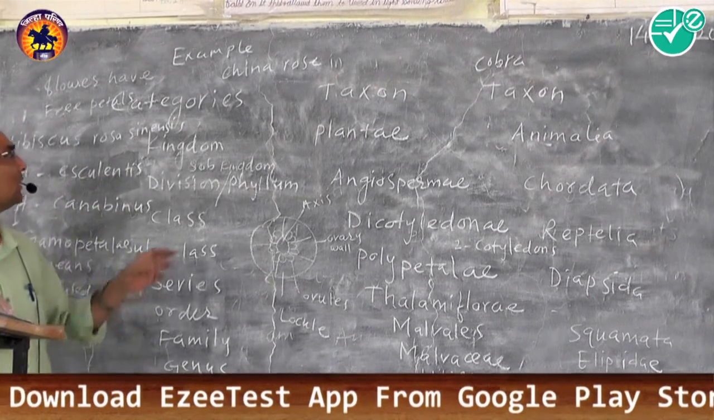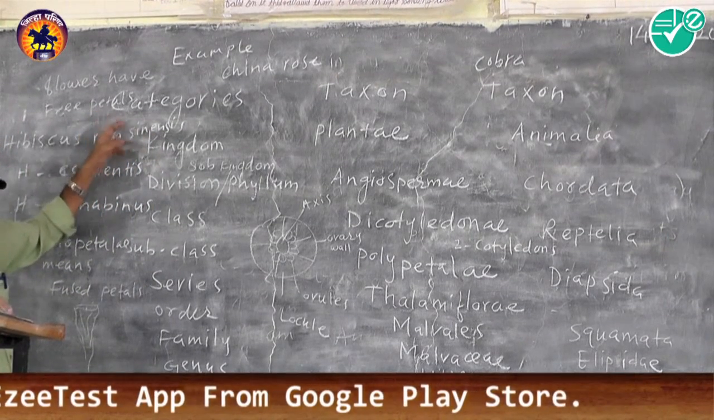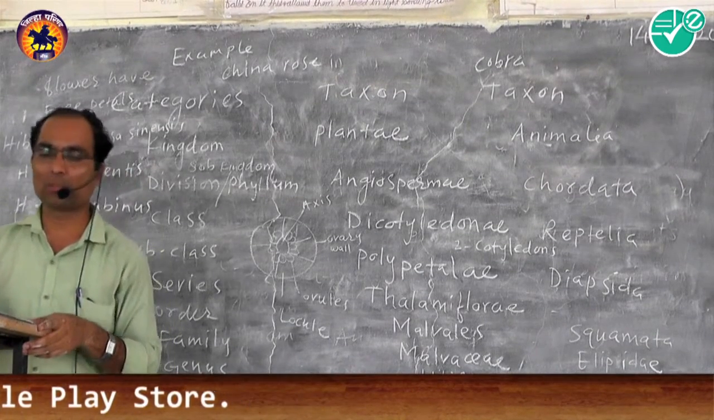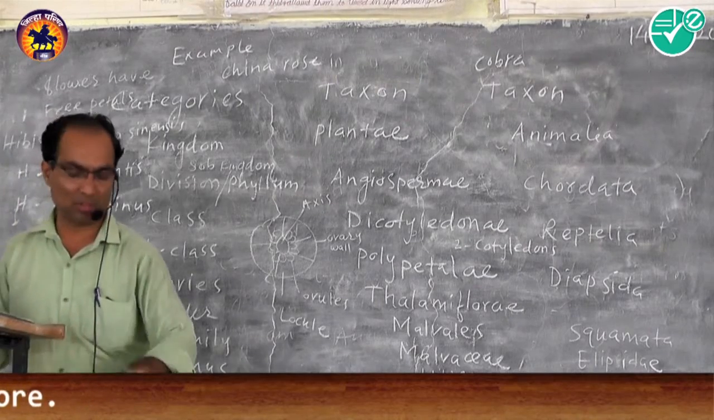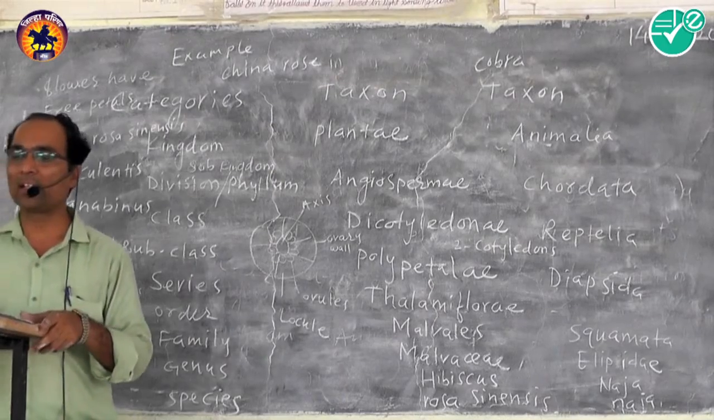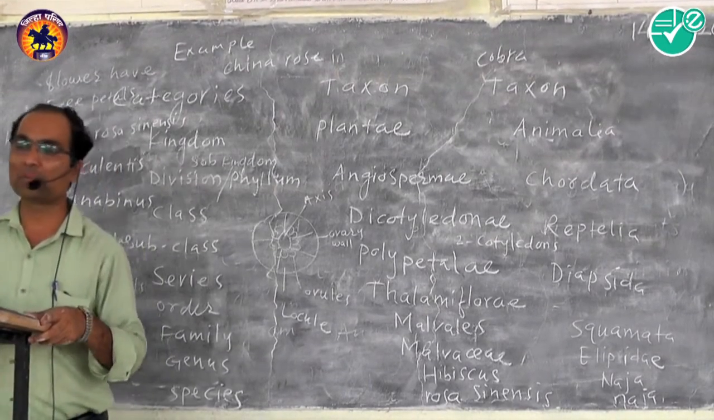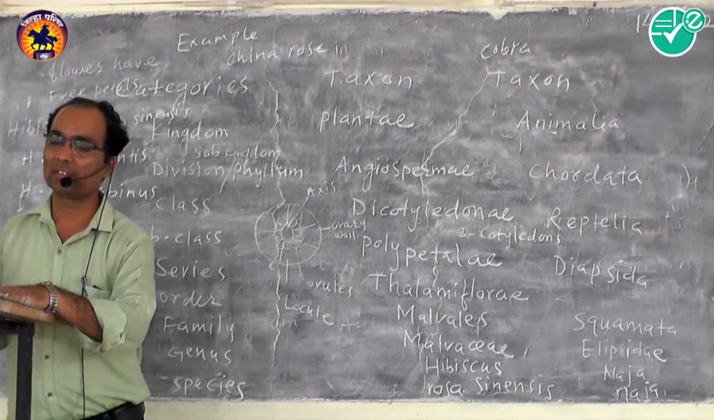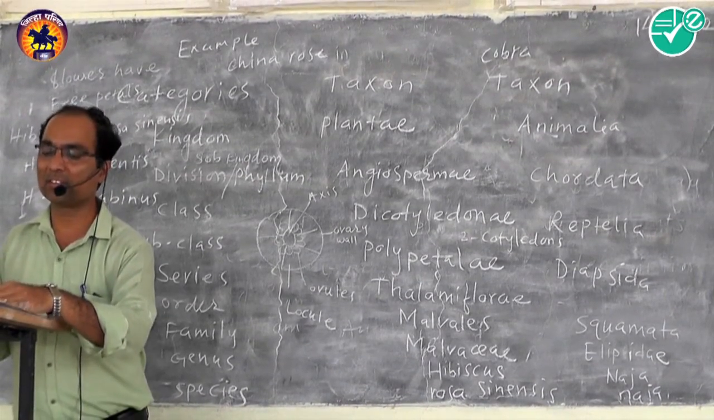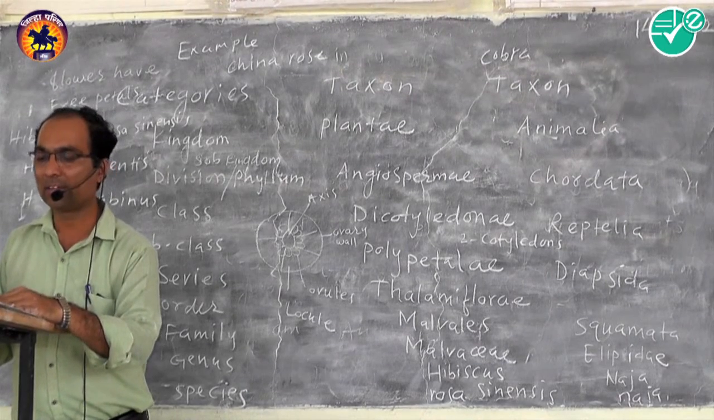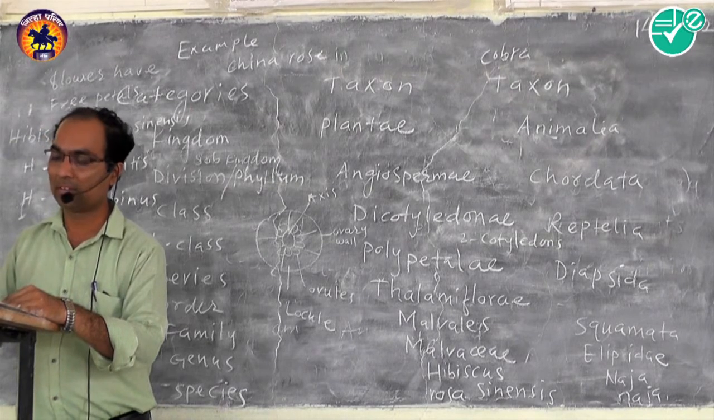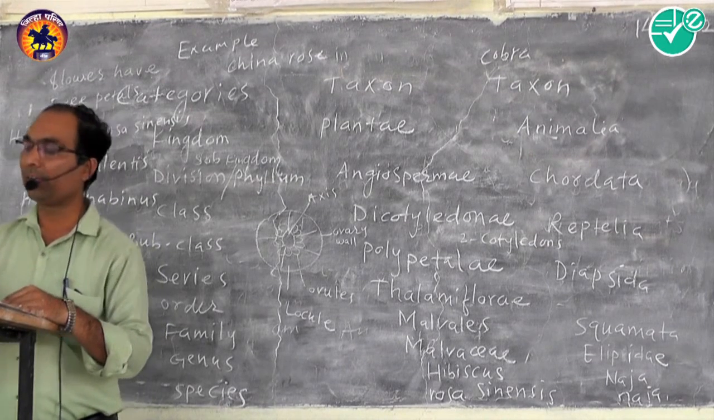So this is the categories or taxonomic hierarchy. Example of the plant. Hierarchy of the taxonomic categories: the smallest category is species, then genus, then family, then order, then subclass, class, division, then subkingdom, and then kingdom.